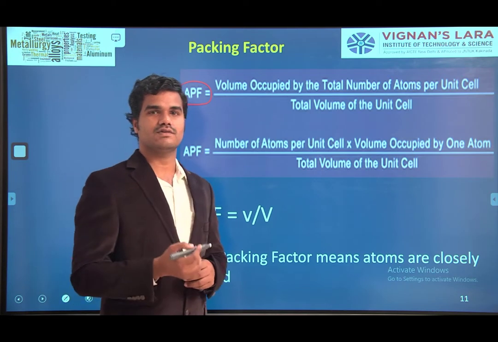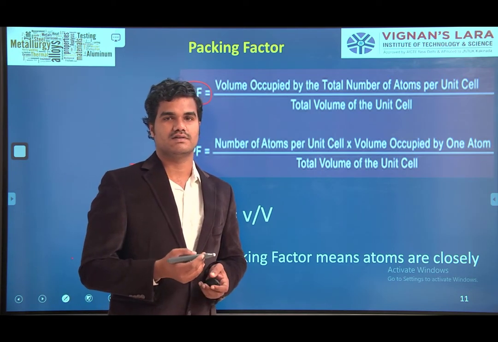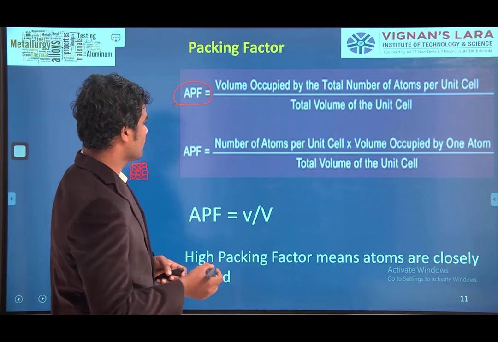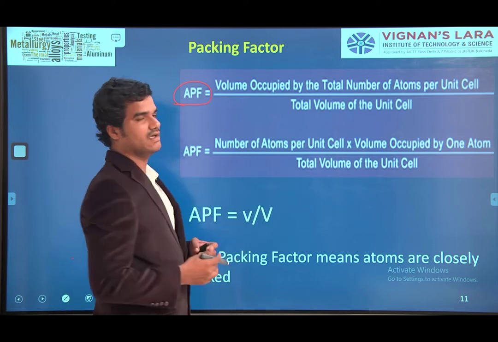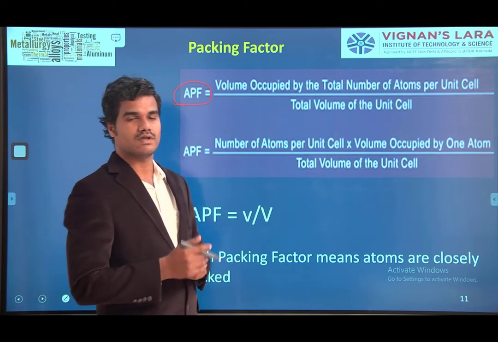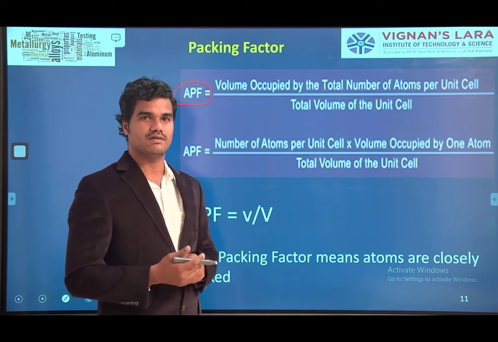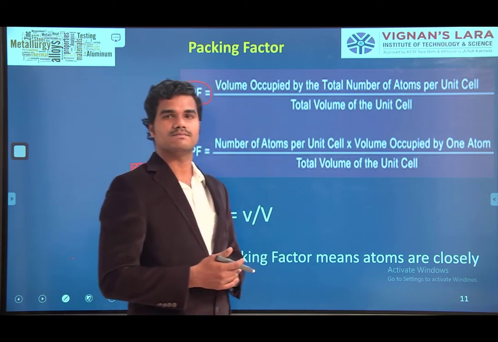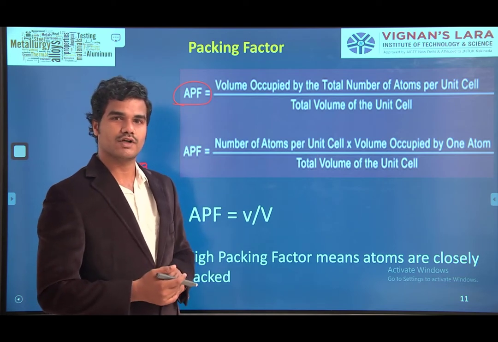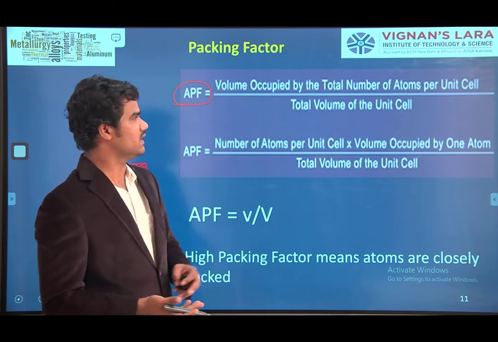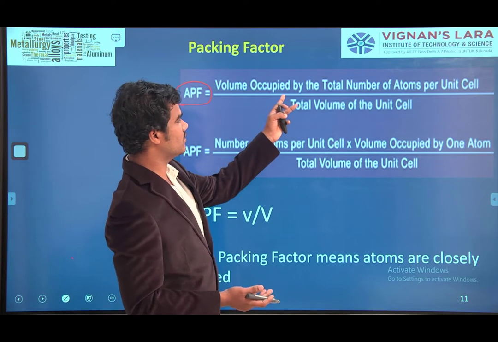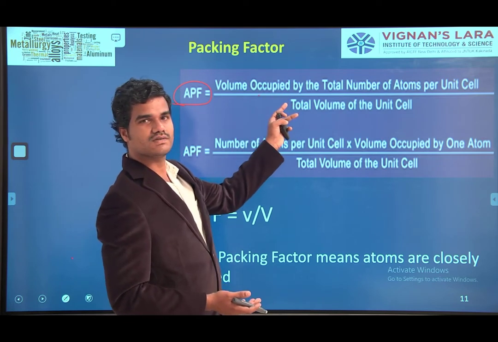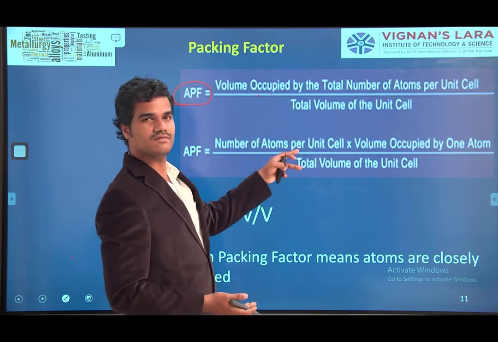In another way also you can define the packing factor. Number of atoms per unit cell into volume occupied by one atom. Simply, this numerator is rewritten. How?